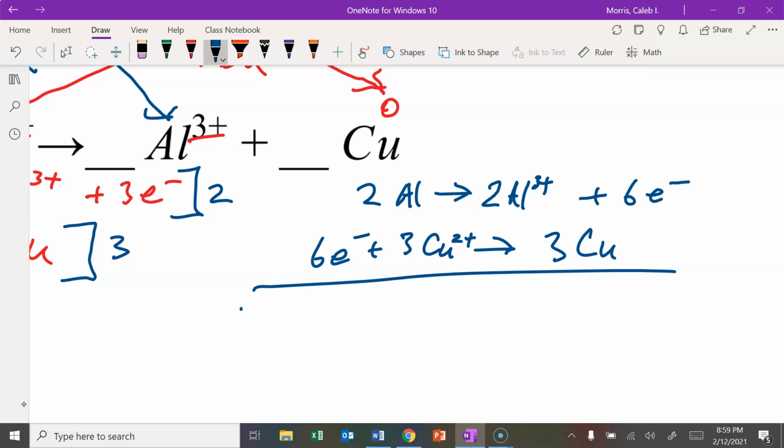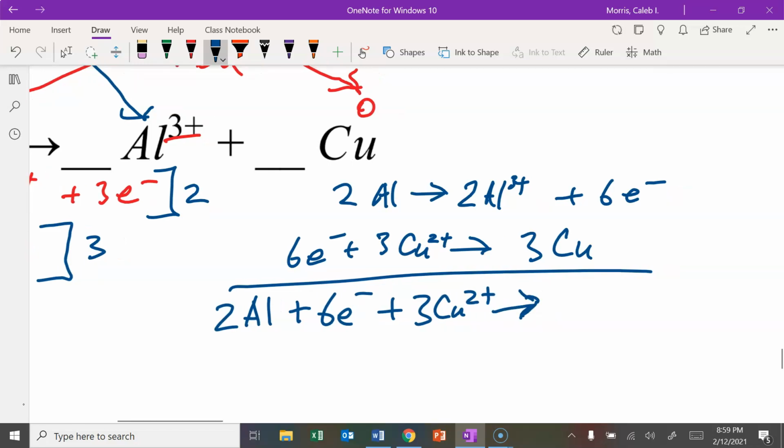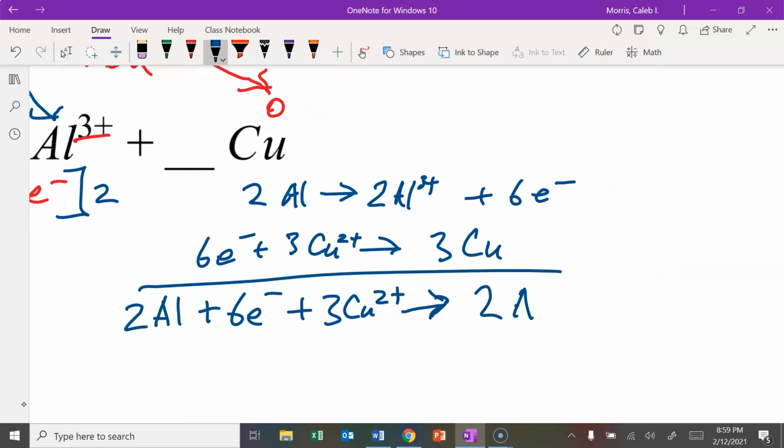Okay, and then we just add these together. I've got 2Al plus 6 electrons plus 3 Cu2+ yields 2Al3+ plus 6 electrons plus 3 Cu. Now let's look at what we can get rid of. What can we cancel? I can cancel out my 6 electrons.